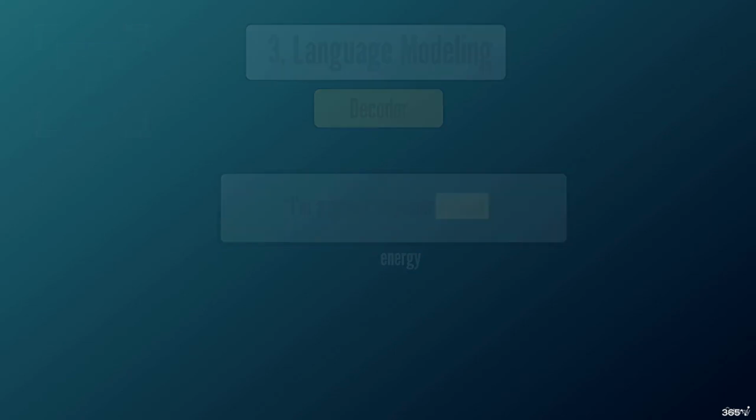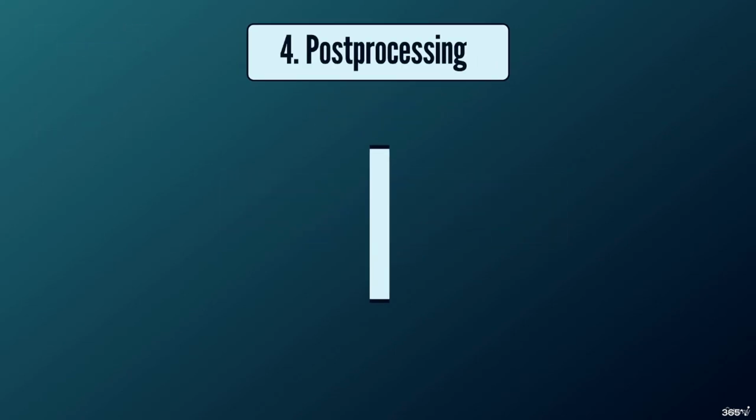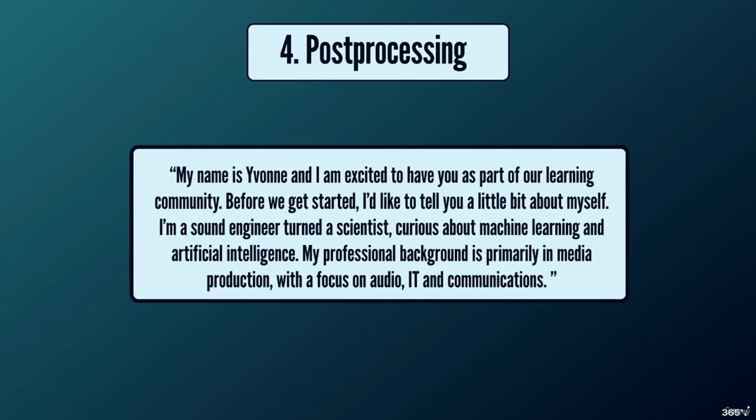Number 4. Post-processing. Finally, Whisper does some post-processing to clean up the transcription, including normalizing punctuation, capitalizing sentences, and handling special characters to make the text more readable.